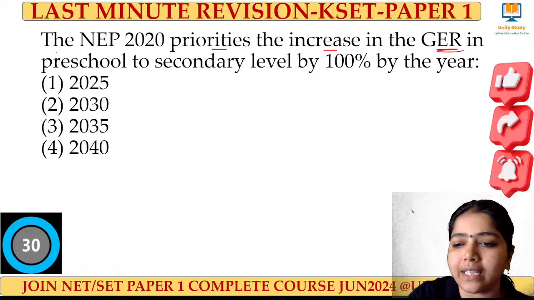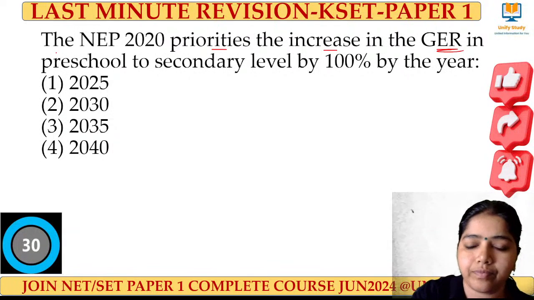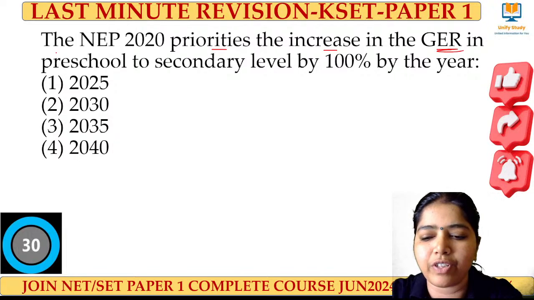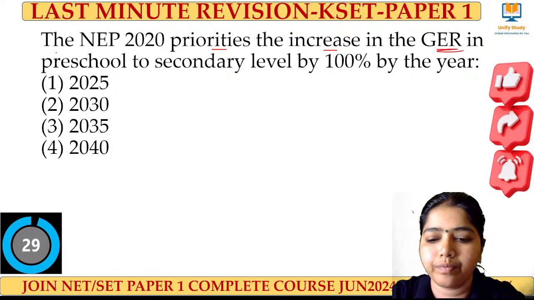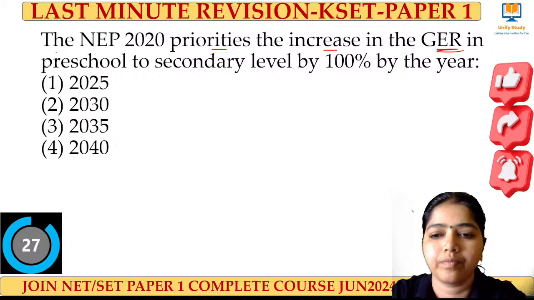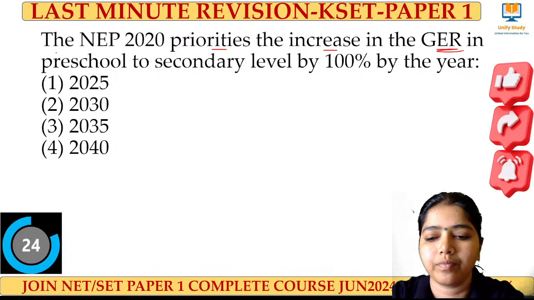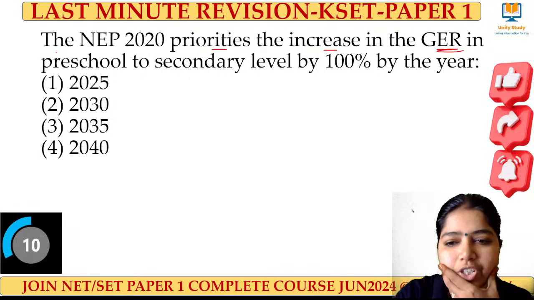What is the target year? In which year? Timer starts now.